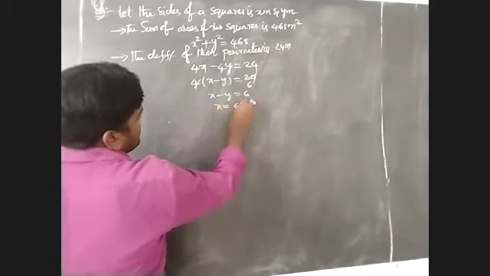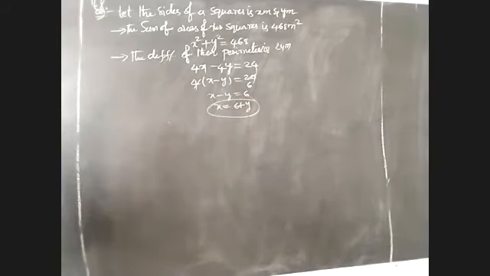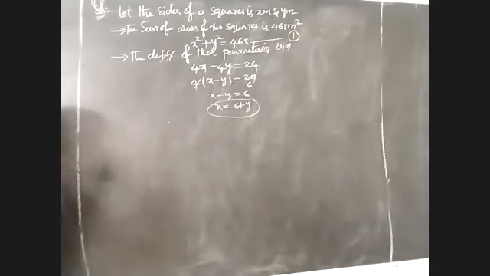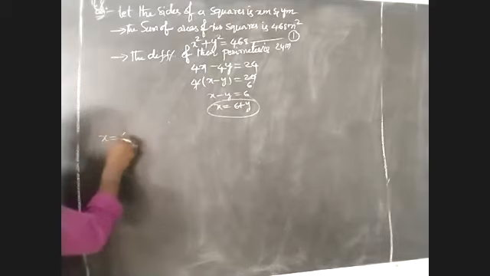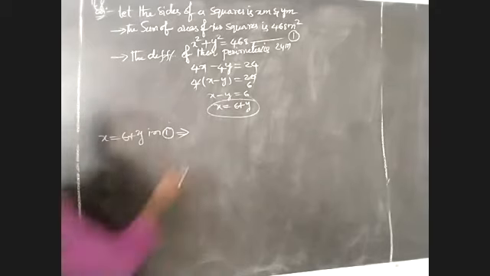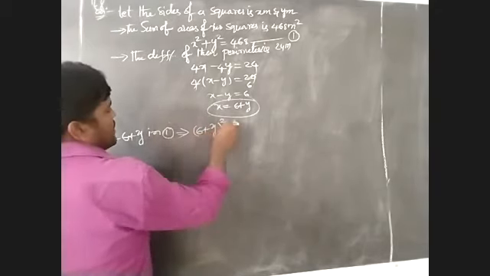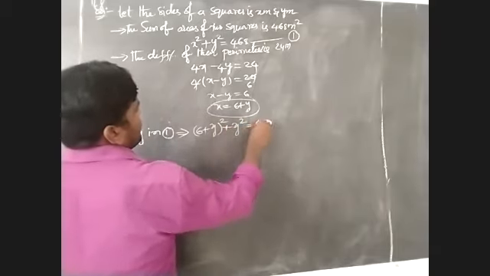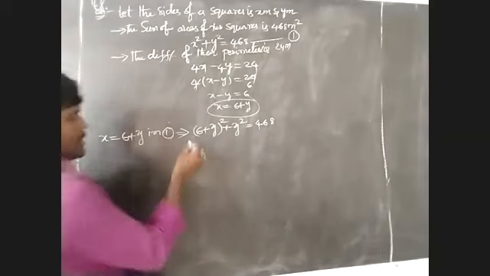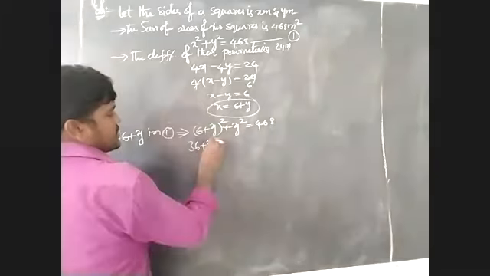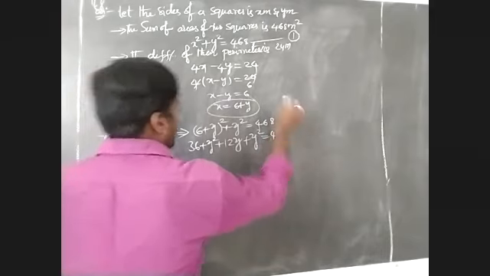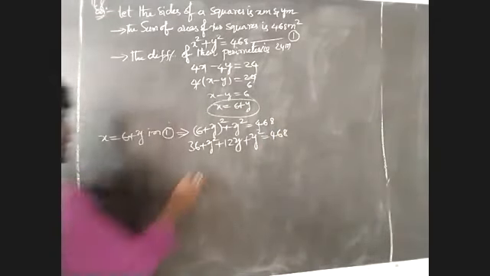X is equal to 6 plus y. This is my equation number 2. Now substitute x is equal to 6 plus y in equation 1. That implies (6 plus y) whole square plus y square is equal to 468. When it is of the form (a plus b) whole square, we have to expand: 36 plus 12y plus y square plus y square is equal to 468. y square plus y square is 2y square.